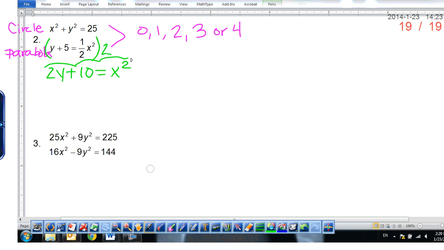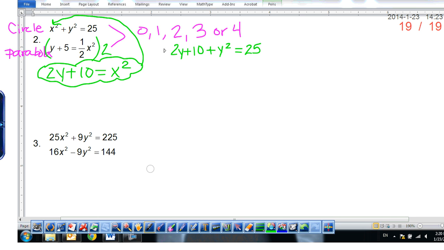So I'm going to take that and plug it in up here for x squared. We would have 2y plus 10, because that's replacing our x squared, plus y squared is equal to 25. Everyone okay with that?